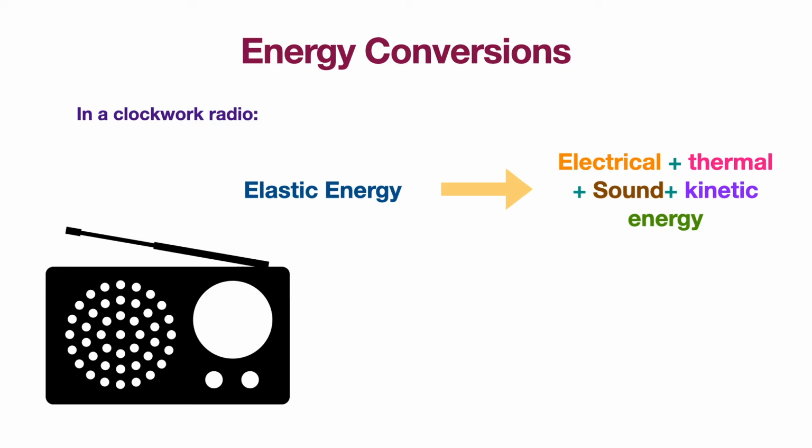Along the way, energy is wasted as thermal heat energy. This is because no generator can convert all of the kinetic energy it is supplied with into electrical energy. Some becomes thermal energy. Similarly, heat is produced by the electronic circuits of the radio and by its loudspeaker. Therefore, there are many conversions taking place in a simple clockwork radio. As you can see, the elastic energy of the spring mechanism of the clockwork radio is being converted into electrical energy, thermal energy, sound, and kinetic energy.